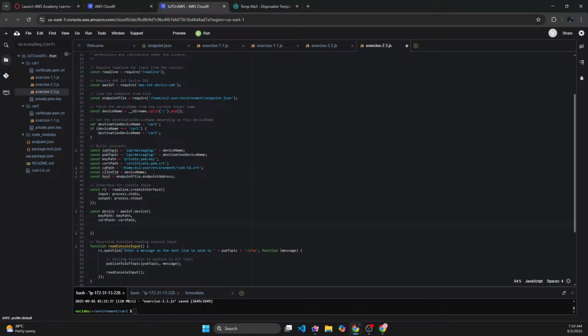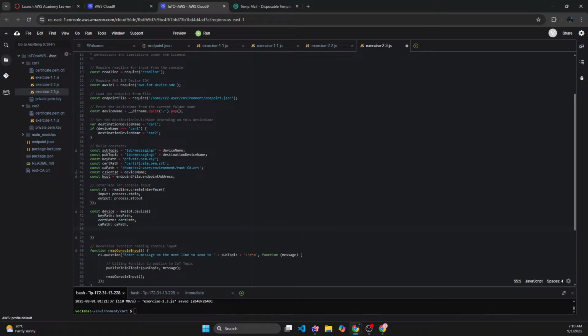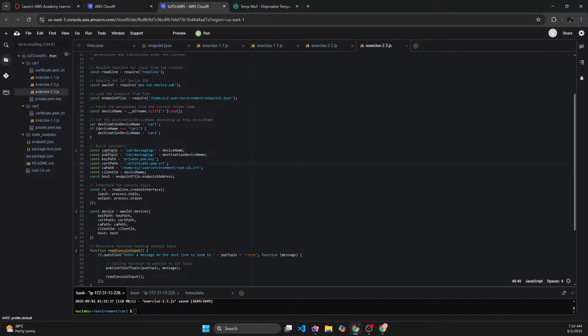I will need the key path, the certificate path, and the CA path as well, which will come from the CA path variable that I already have. Another thing I need to pass is the client ID, which I think I already have. The client ID is just the device's name. Lastly, I do have the host, which is the endpoint file's endpoint address. Okay, I thought I would have to write those things on my own, but I didn't even have to write them.